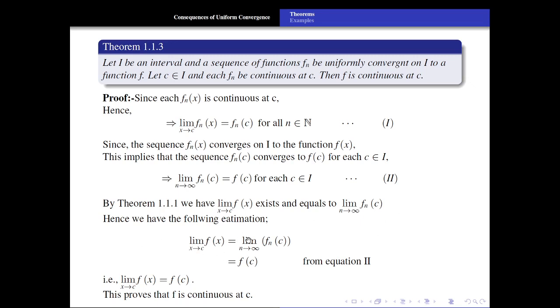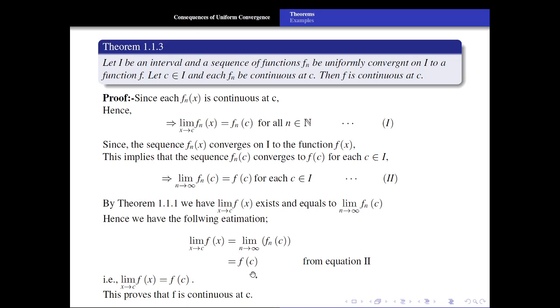So limit x tends to c, f of x is equal to what? Limit n tends to infinity fn of c. But by using the second equation, limit n tends to infinity fn of c is equal to what? f of c. So the limiting value is equal to the direct value. Hence the function f is continuous at c.